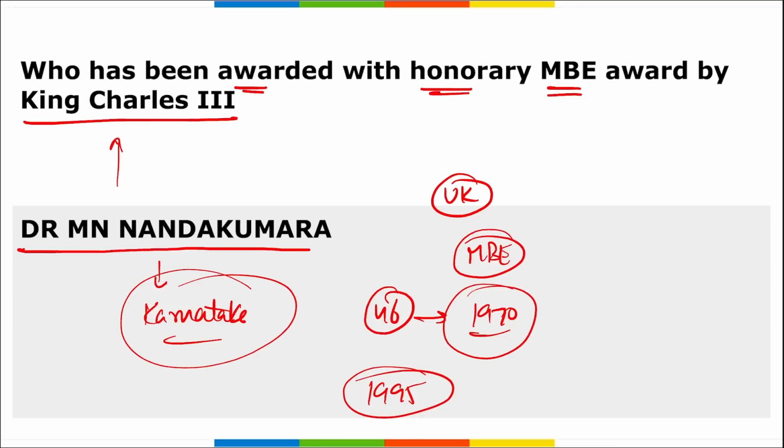Correct? If we talk about this MBE, that is the Order of the British Empire, this was established by King George V in 1917 in order to honor those who have served a non-combative role and expanded the order to reward contributions in the field of arts, science, charitable work, and public service. So this time, Sanskrit scholar Dr. M. Nanda Kumara has been honored with this honorary MBE award by King Charles the Third.